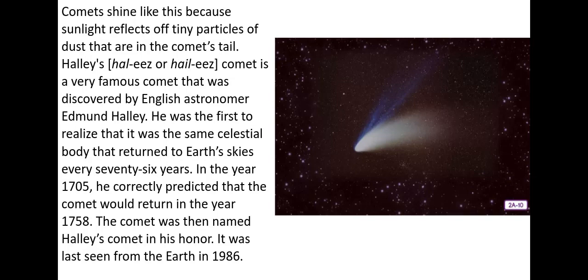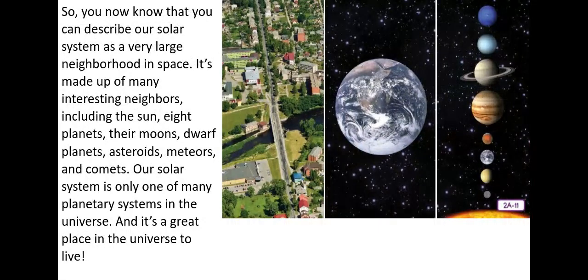The comet was then named Halley's Comet in his honor. It was last seen from the Earth in 1986. So now you know that you can describe our solar system as a very large neighborhood in space. It's made up of many interesting neighbors, including the Sun, 8 planets, their moons, dwarf planets, asteroids, meteors, and comets. Our solar system is only one of many planetary systems in the universe, and it's a great place in the universe to live.